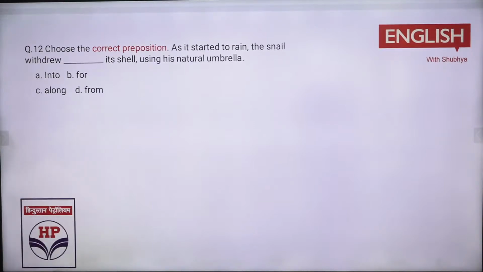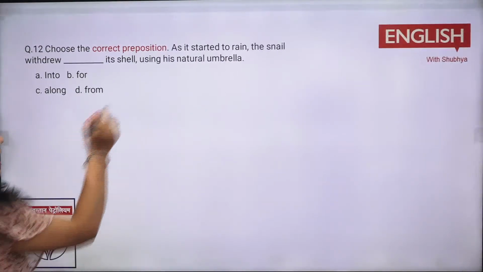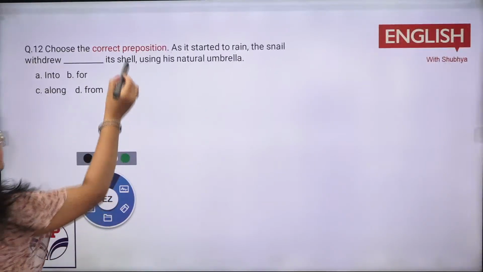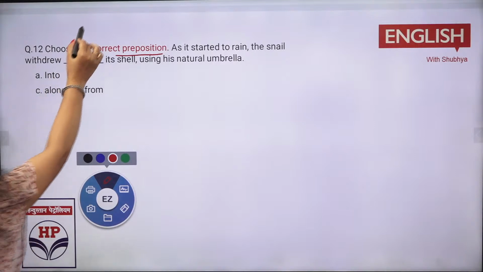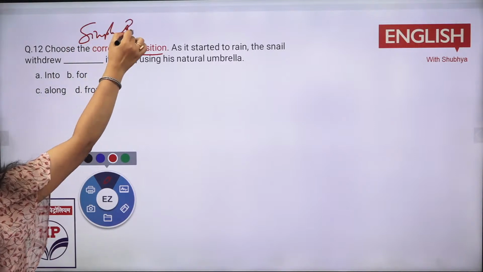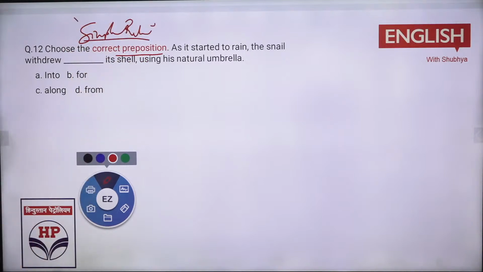Choose the correct preposition. अब वही है, देखो sentence completion ही है. अब इसको किसमें करना है? Preposition fill out करनी है, right? As it started to rain, the snail withdrew dash its shell using its natural umbrella. What would be there? C option, along आएगा. D option, from. देखो this is very easy and this is based on the simple rule of preposition भी याद होना. देखो now this is basic English. Preposition बहुत basic है English का part. But वही चीज है, we don't remember the rules. We are not doing English. That is why we are not able to remember the rules for so long, right? तो बताओ क्या आएगा इसमें?